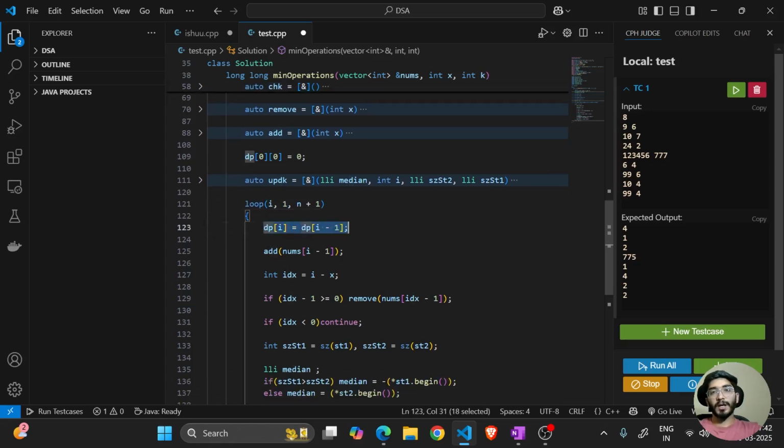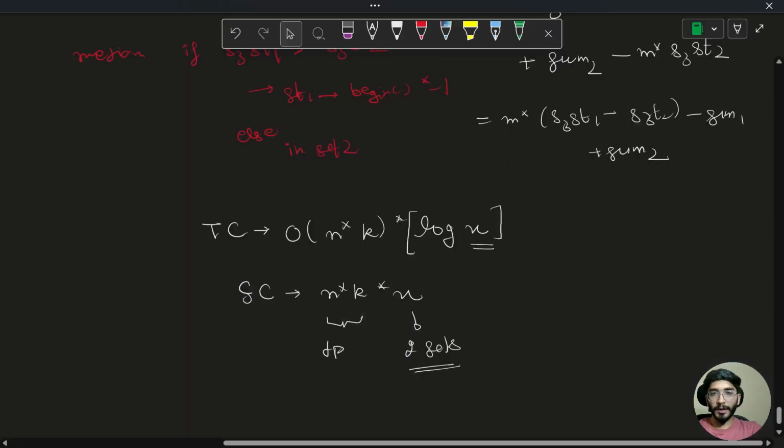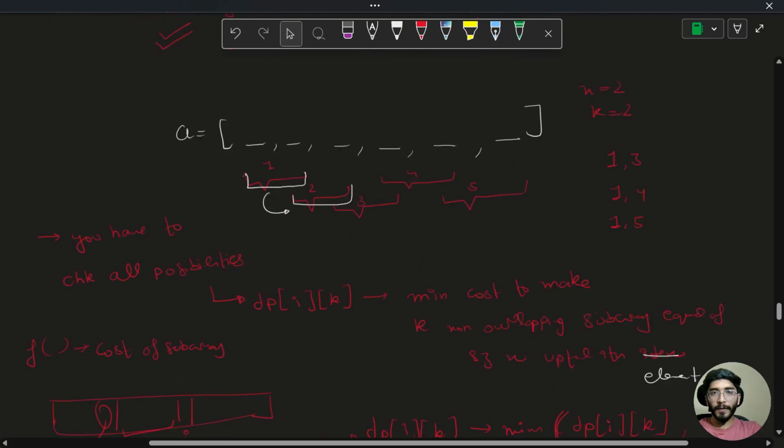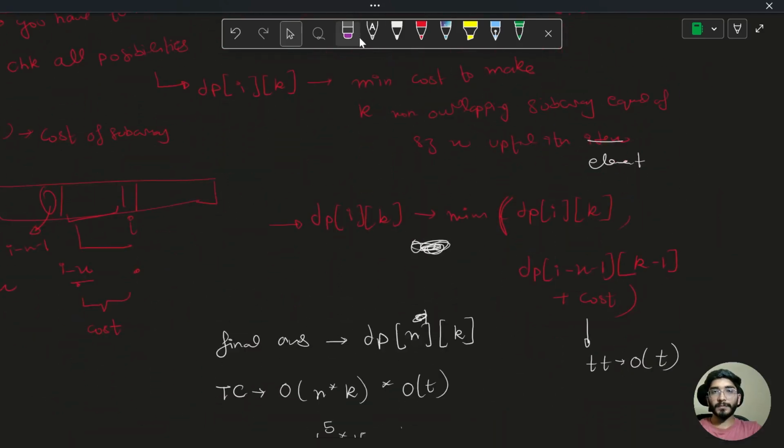So initially I'll copy the state, because, okay, we had discussed it somewhere here. Yes.